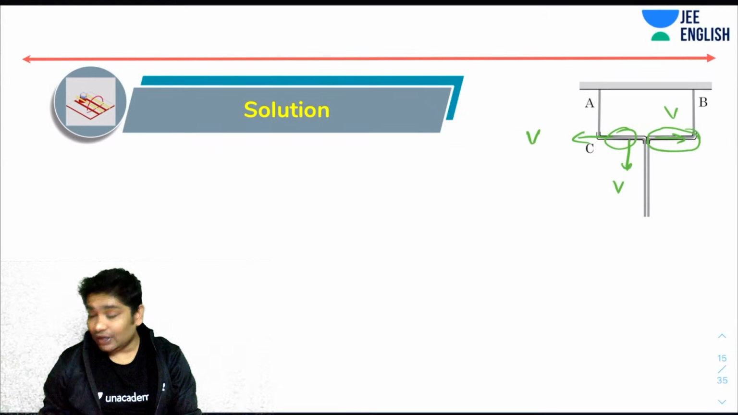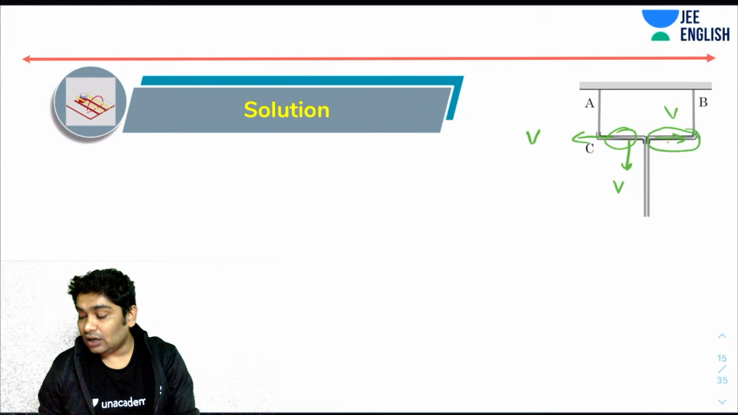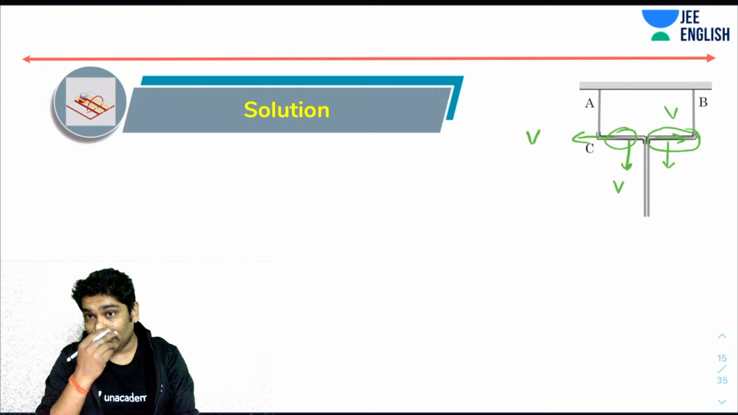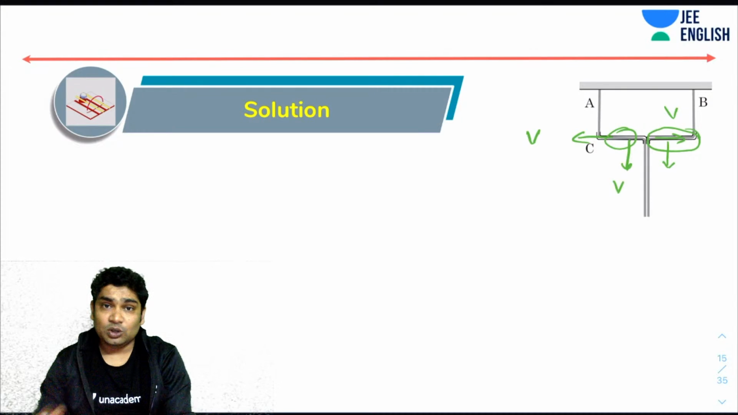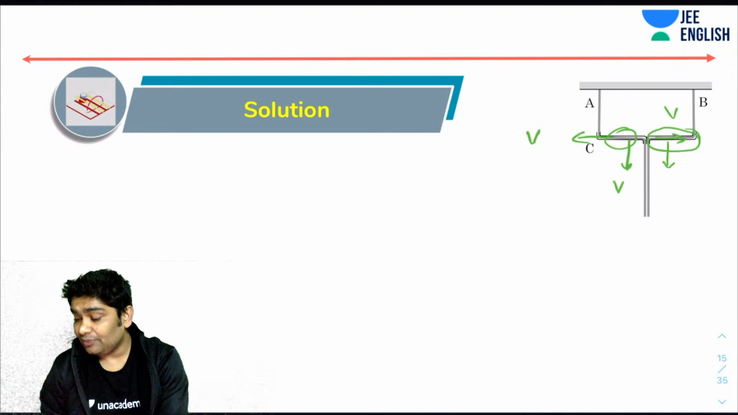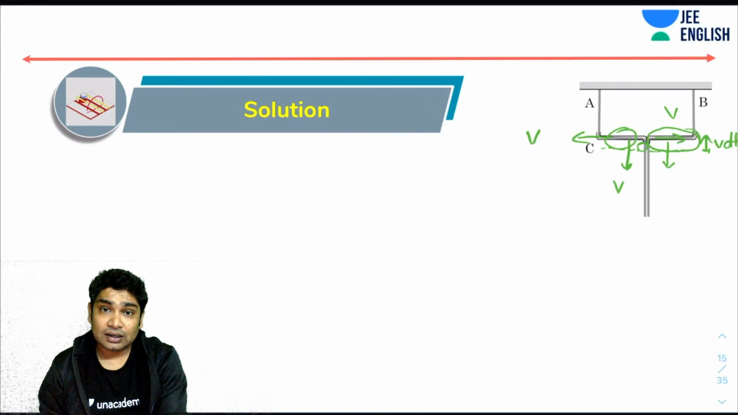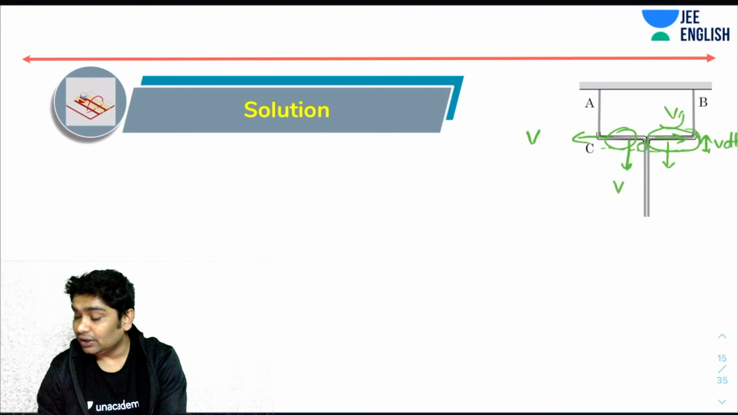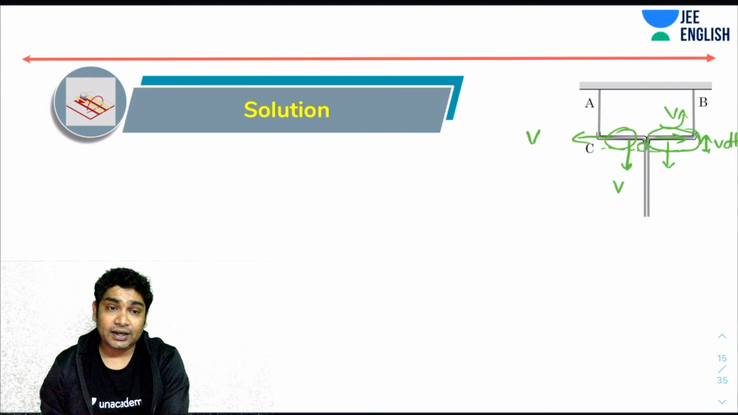I hope you realize that when this rod comes down by v, let's assume that in a small time dt it would have come down by a distance v dt. So this v dt length would have gone from here to here. It would have slipped in the tube. Agreed?